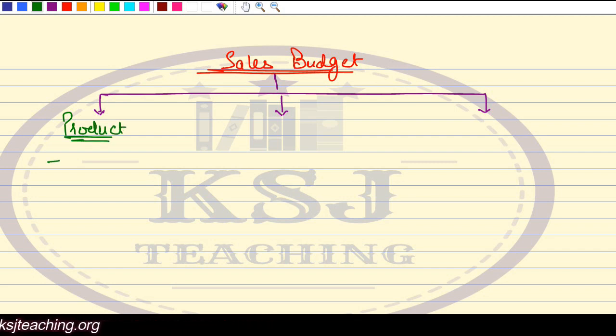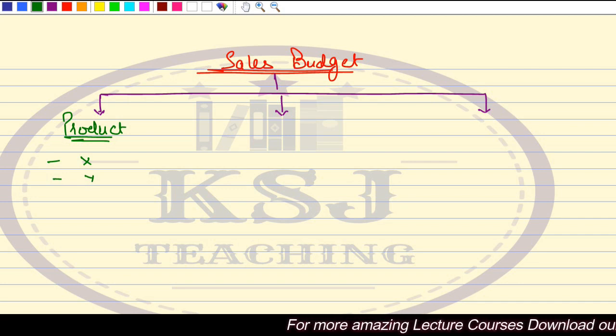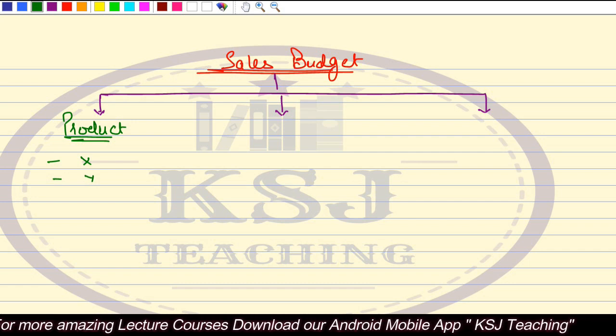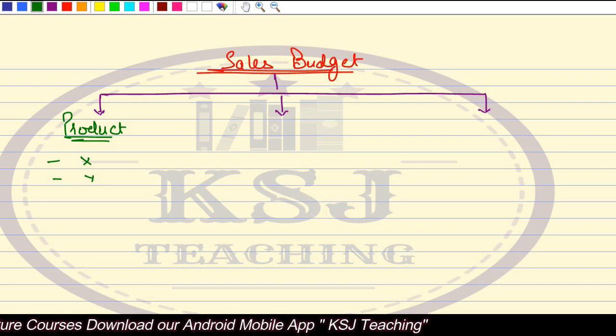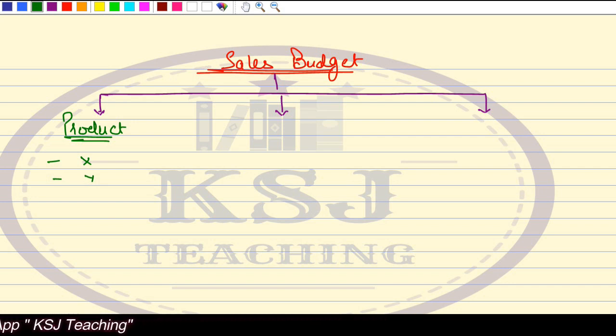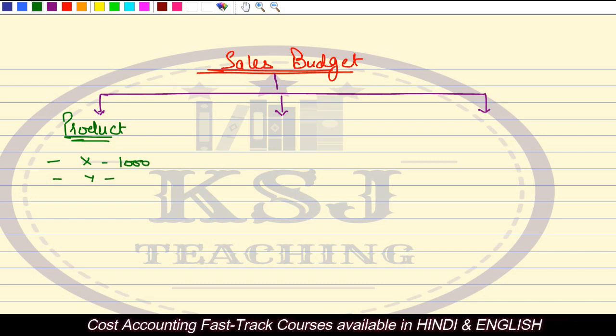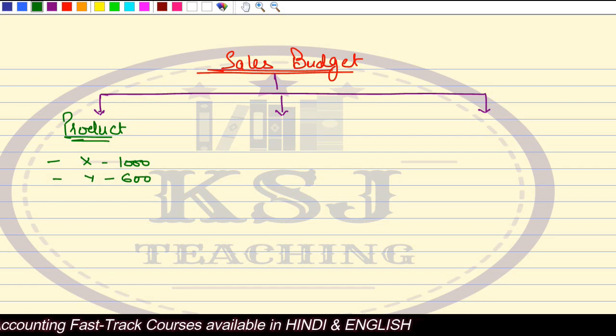That is, say you have two products X and Y. Now you want to decide what should be the sales quantity of the product X and what should be the sales quantity of the product Y. For that, you will have to see the market demand also, right? Whether our product X is having more demand or product Y is having more demand. So a lot of other factors are to be considered, and we need to decide which product, which quantity we need to sell. Say for product X, we say we need to sell 1000 units, and for product Y, 600 units, right?